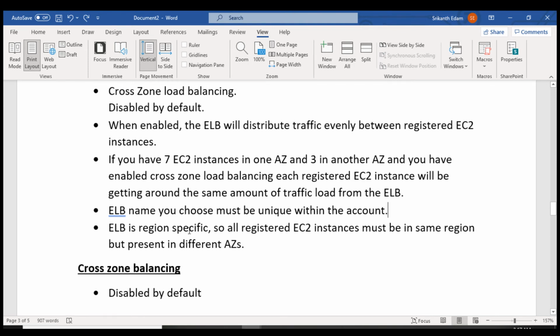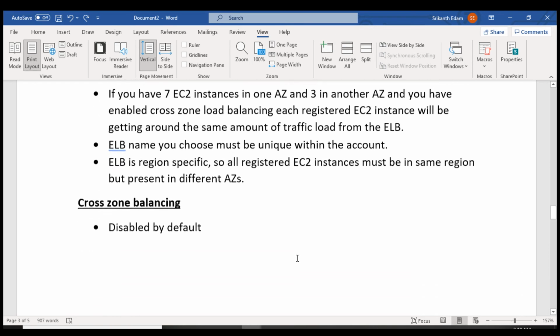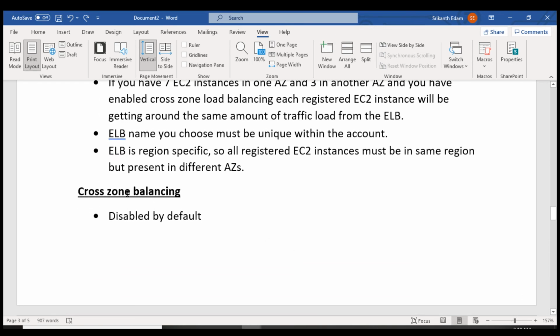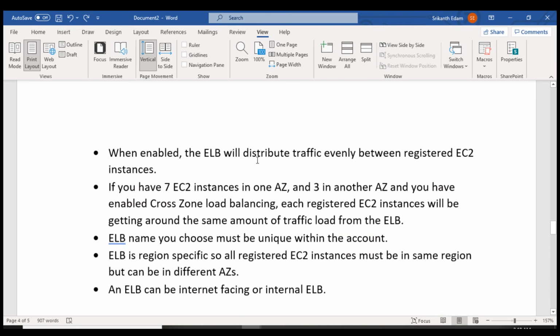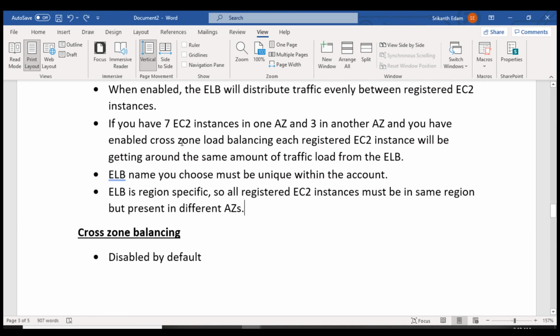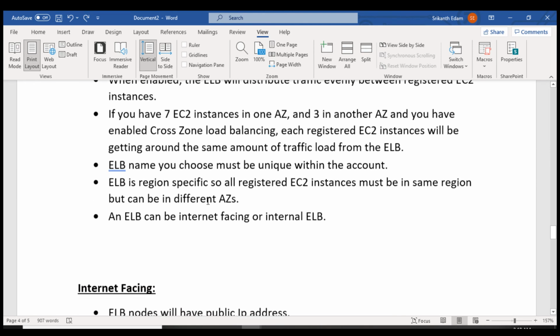Elastic Load Balancer is region specific. So all the registered EC2 instances must be in the same region but present in different availability zones. So like I said, it needs to be present in the same region, guys. What is cross zone balancing? I already explained it to you here. It is disabled by default. When enabled, the Elastic Load Balancer will distribute the traffic evenly. The same point is mentioned here, it's copy pasted twice.